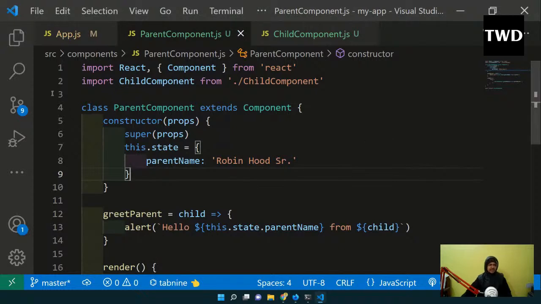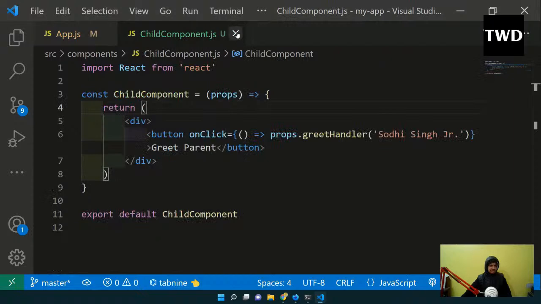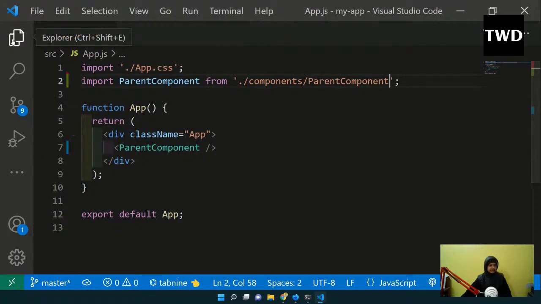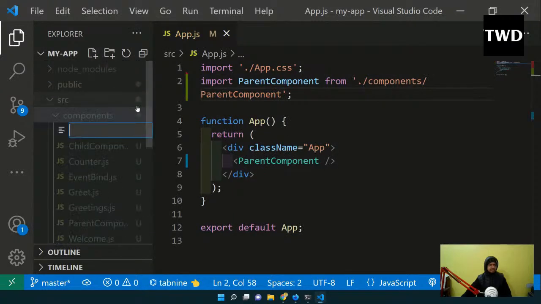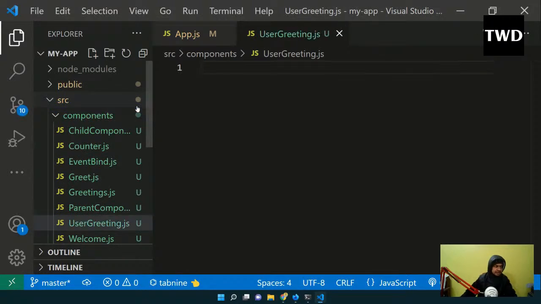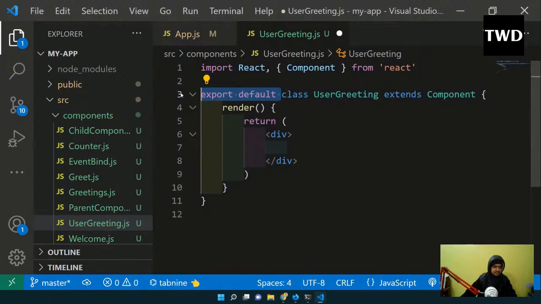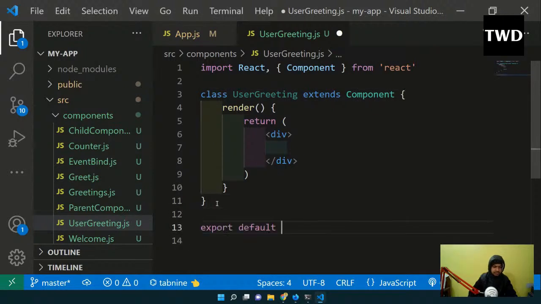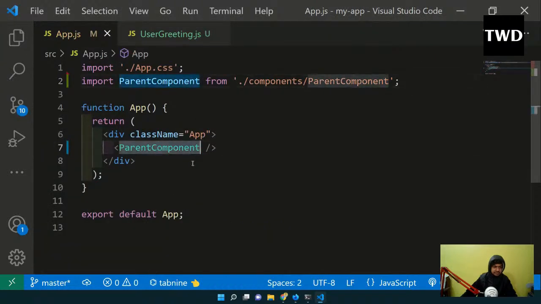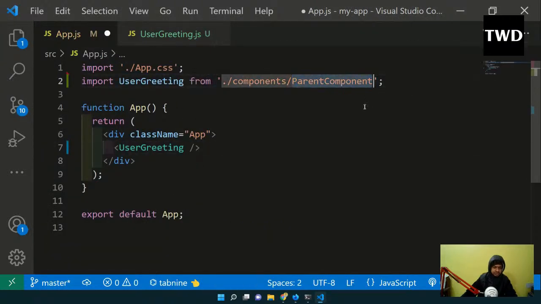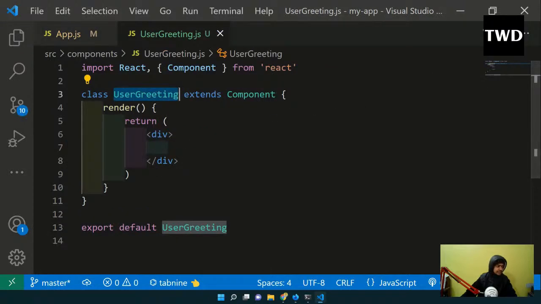Now what we are going to do is conditional rendering. A lot of the time, I don't want to render everything out here. So we'll have something known as userGreeting.js, and here I'll have an rcc, and obviously export default UserGreeting. Save it, and that is done.